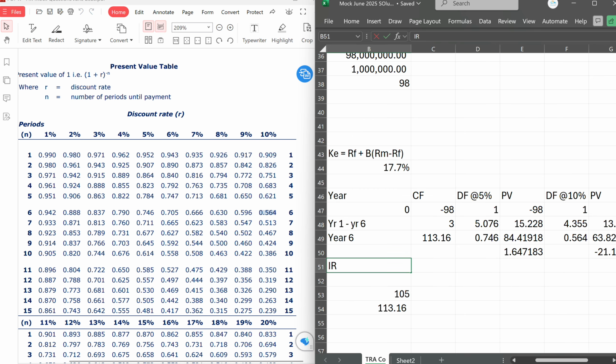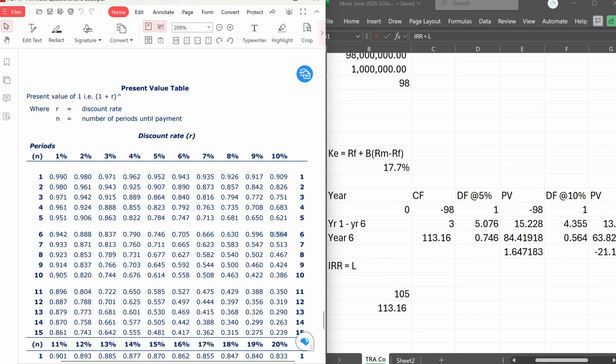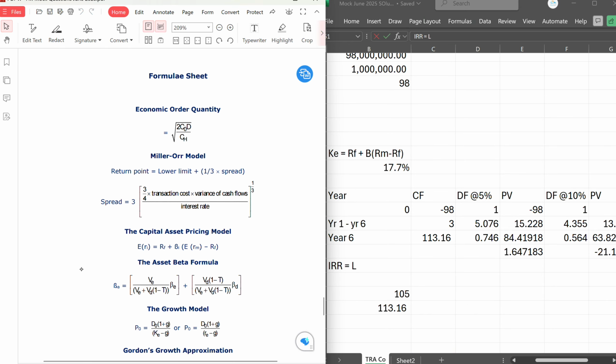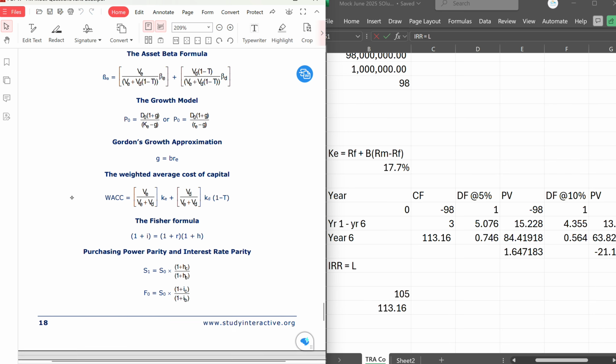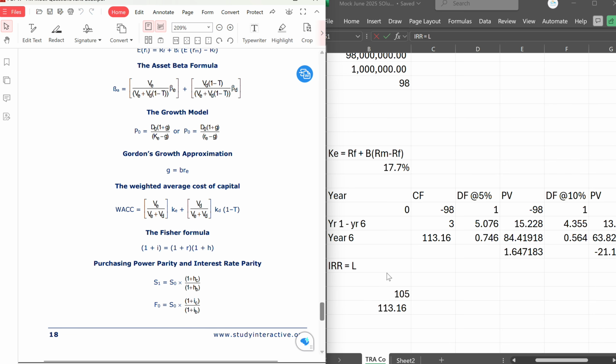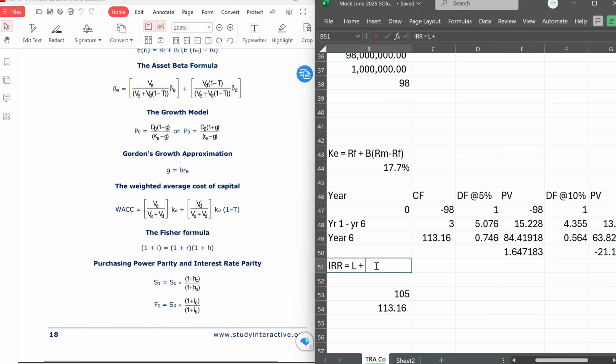I believe you still remember the formula for IRR, which is usually L, which is the lower rate, because I'm not sure you'll be given the IRR formula in exams. I doubt it. You need to know that formula. So lower rate plus NL divided by NL minus NH, then everything multiplied by H minus L. That is high rate minus lower rate.